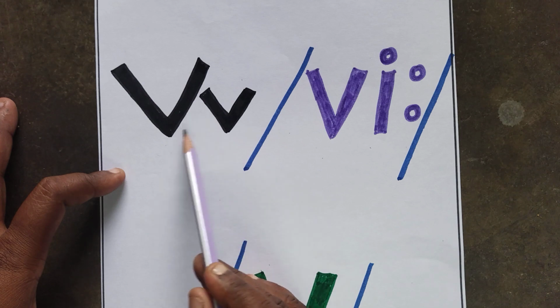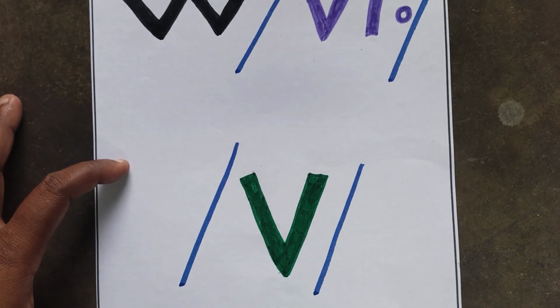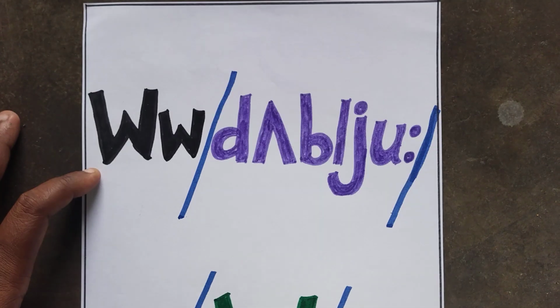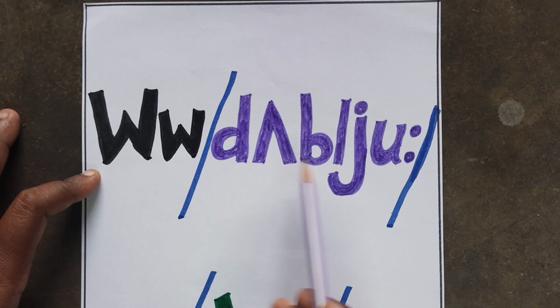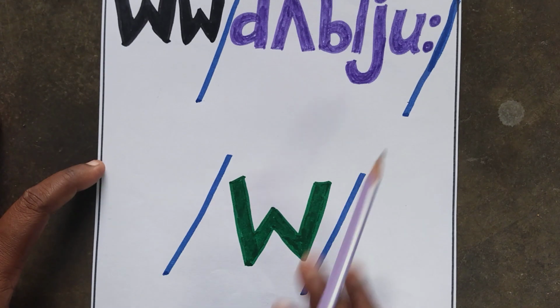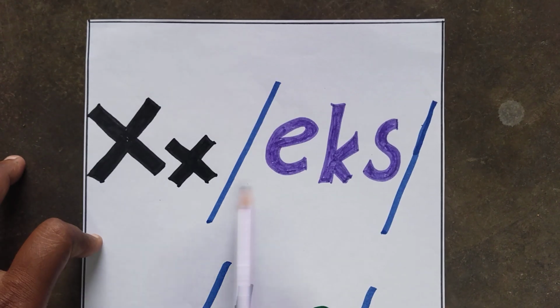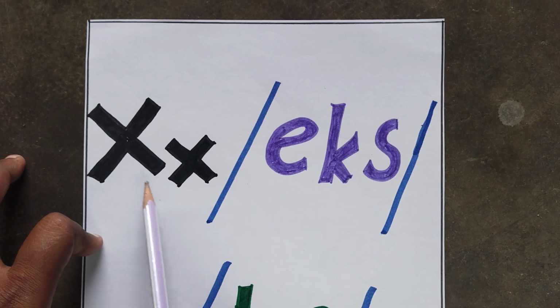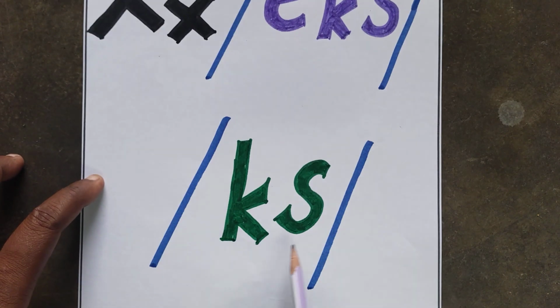V. The sound of letter V is V. The name of the letter is W. W. The sound of letter W is V. The name of the letter is X. X. The sound of letter X is X.